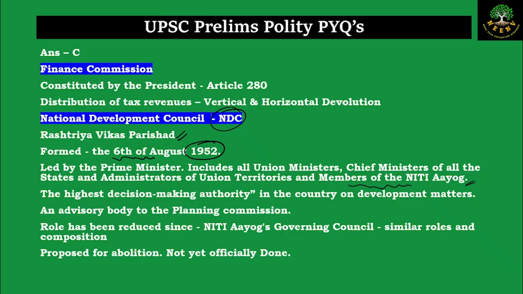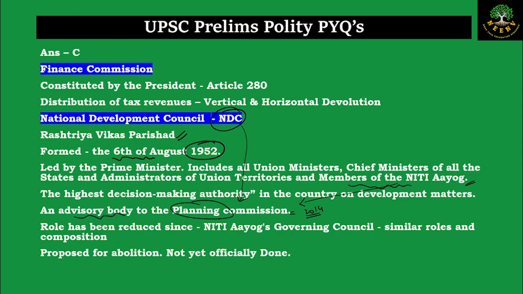It is the highest decision making authority when it comes to the development matters. And earlier when the Planning Commission was there, it was an advisory body to the Planning Commission. Now once the Niti Aayog came in, the Planning Commission was abolished in 2014. So now when the Planning Commission itself is abolished, whom will the NDC give suggestions or advice to?